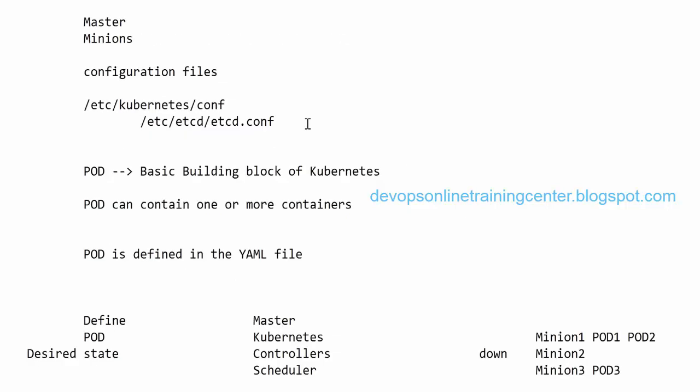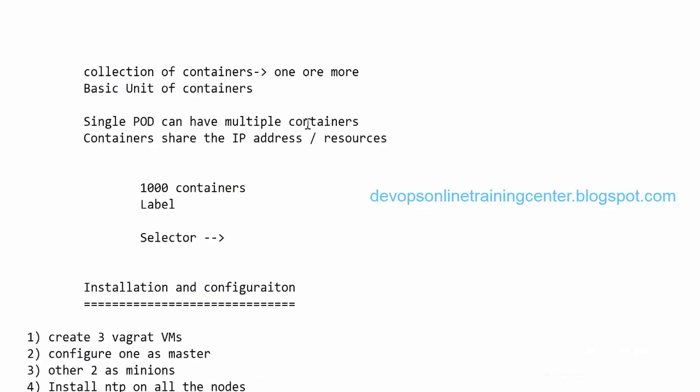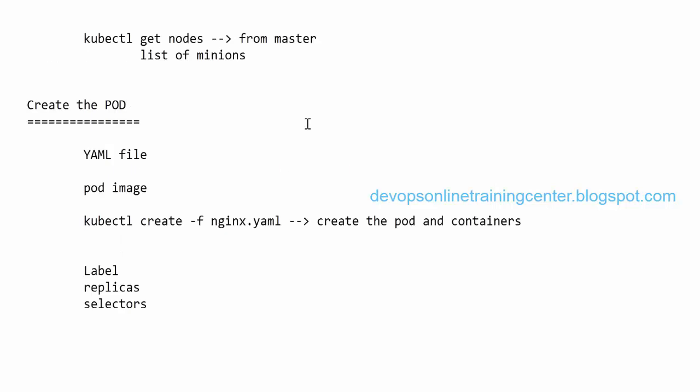We also installed all the software required: Docker, kubectl, kubeadm, kube API server, kube scheduler. Then we created a YAML file and specified the desired state of the container, and from the master, when you execute kubectl, it created a pod and the container on the minion. Okay, any questions?